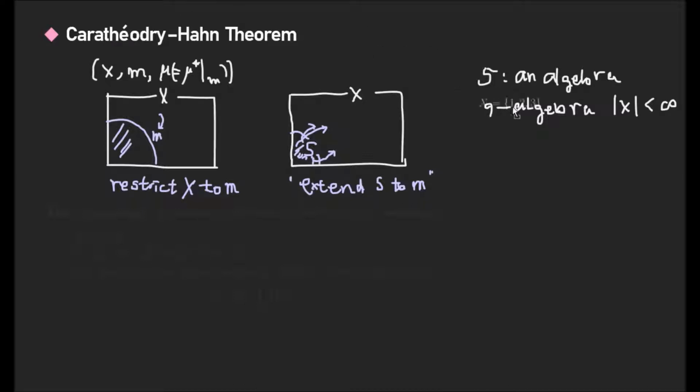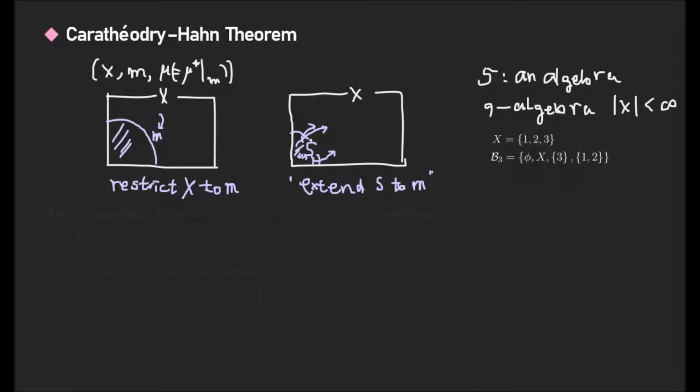For example, if X is 1 to 3, as I remarked in the previous lecture, the power set is given here. This is clearly an algebra, a sigma algebra. But when the set X is finite, we can say this is just an algebra.